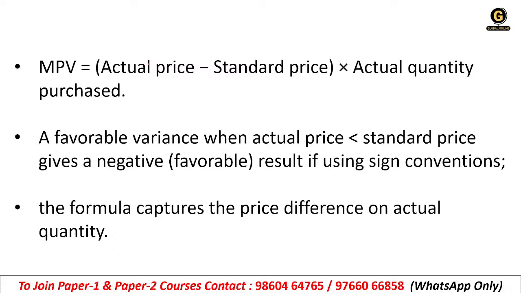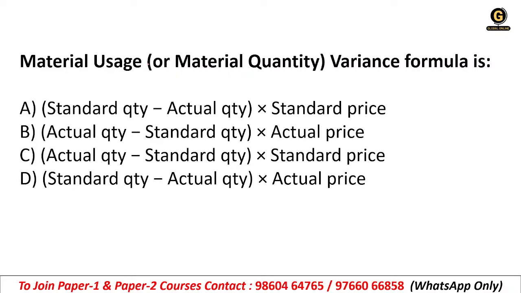Getting it? So it will be favorable because you save the money. Understanding? Because you have saved your money, that is why it is called favorable, because it is in minus, right? So this is your MPV, material price variance. Clear hai? Chalo, next, material usage or material quantity.